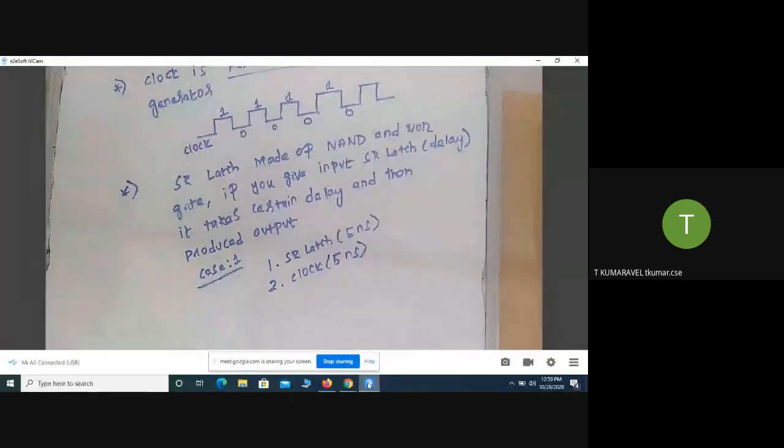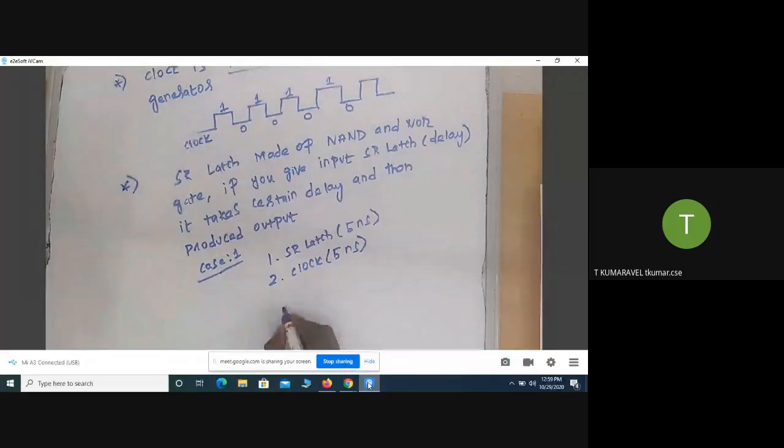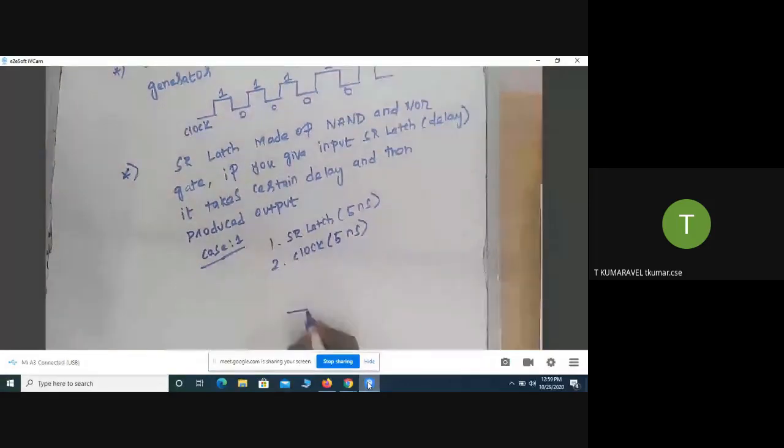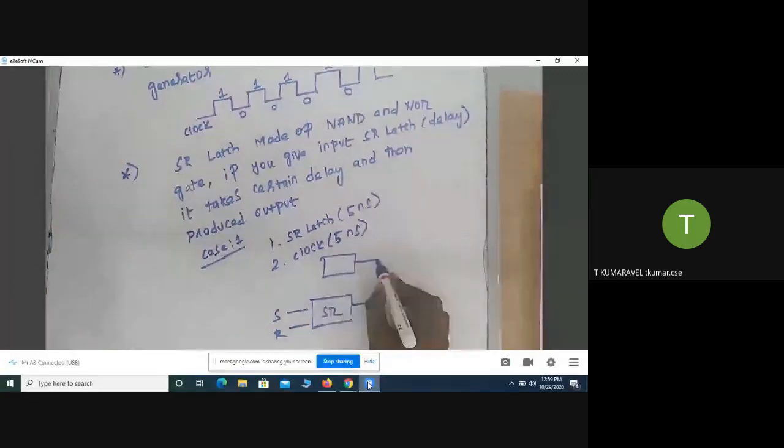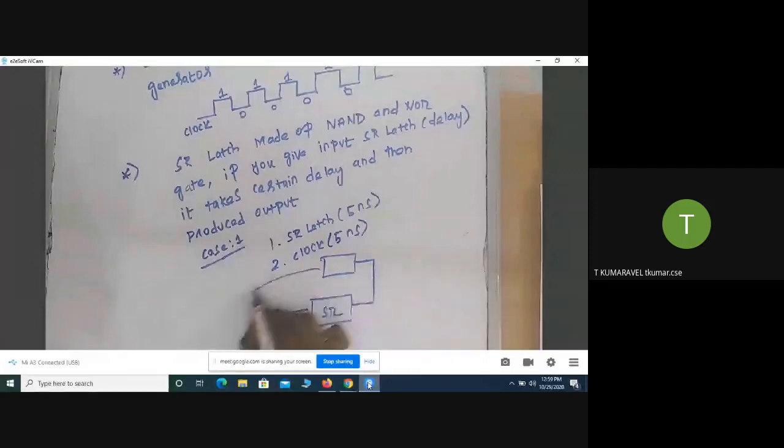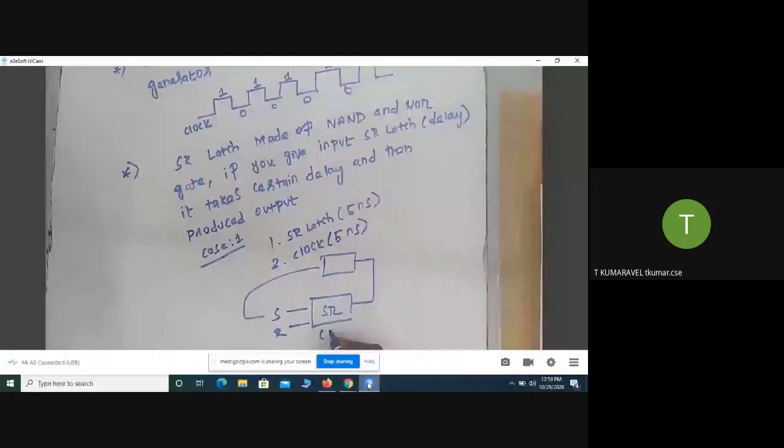For example, I will show it diagrammatically so it is easy to interpret the concept. This is an SR circuit, a memory element, with feedback for the circuit. It takes a 5 nanosecond delay to generate the output.